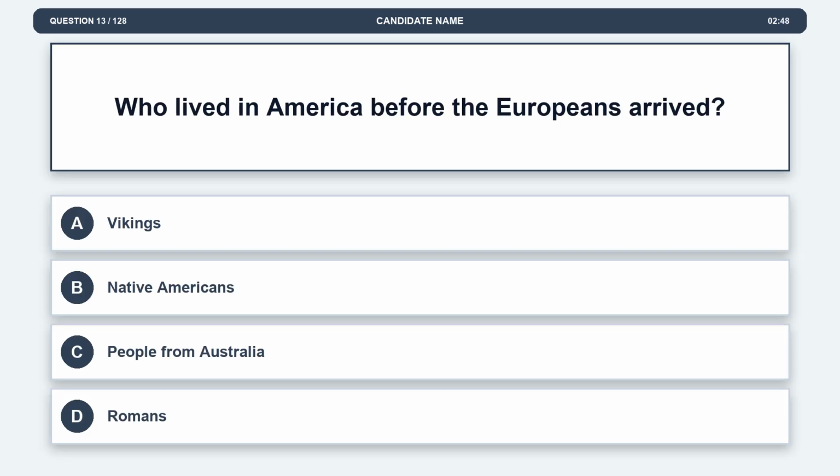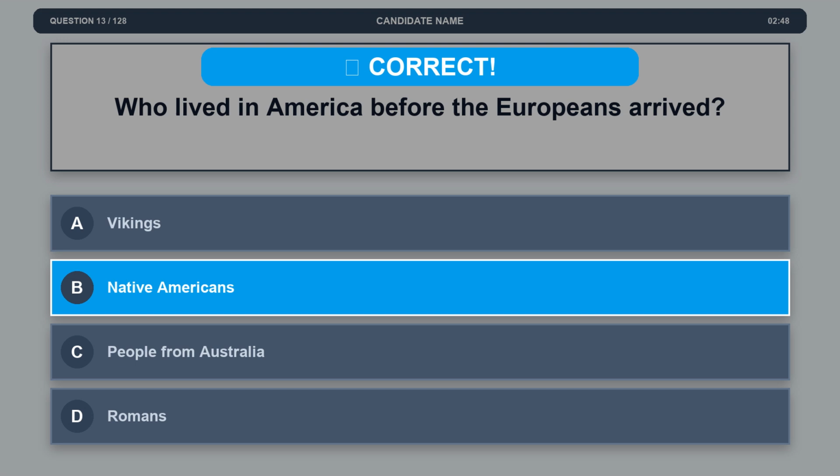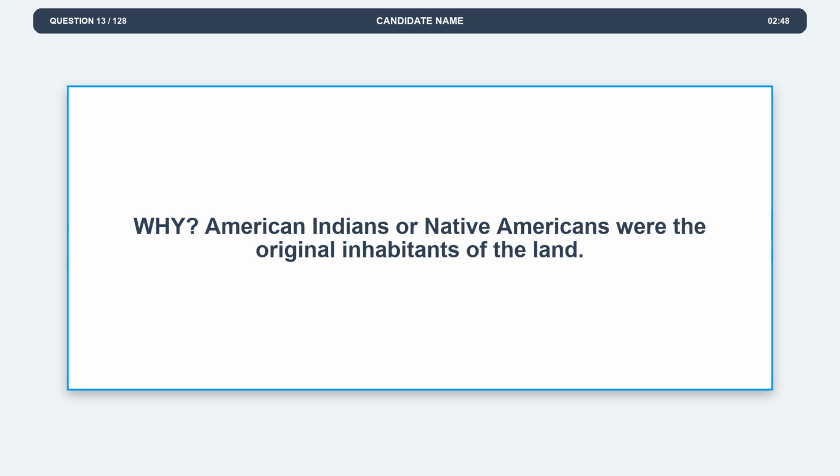Question 13. Who lived in America before the Europeans arrived? Option A, Vikings. Option B, Native Americans. Option C, people from Australia. Option D, Romans. The correct answer is option B, Native Americans. Explanation. American Indians or Native Americans were the original inhabitants of the land.